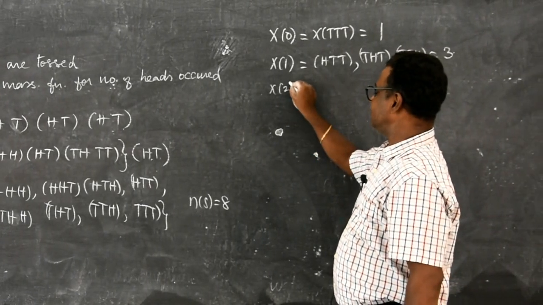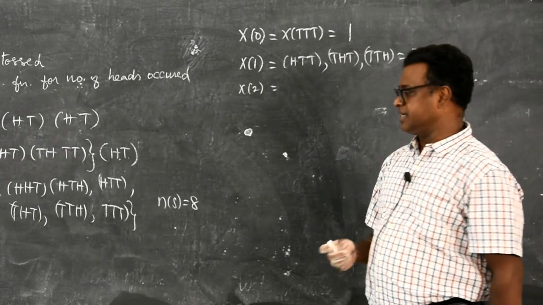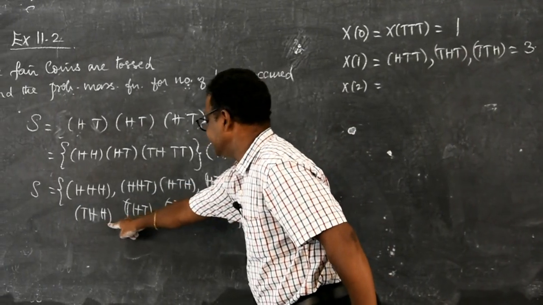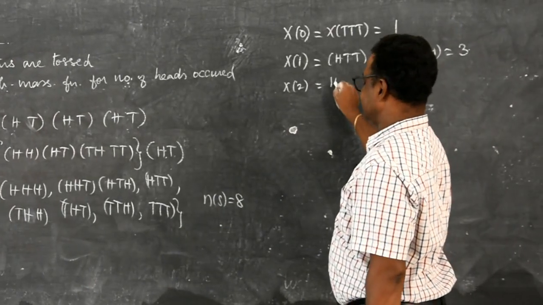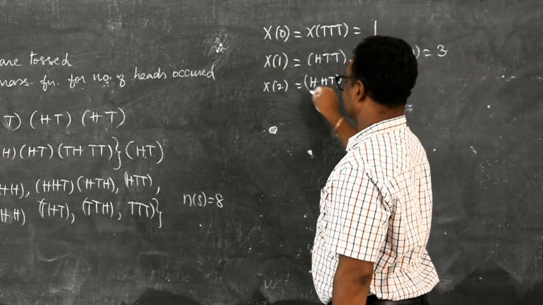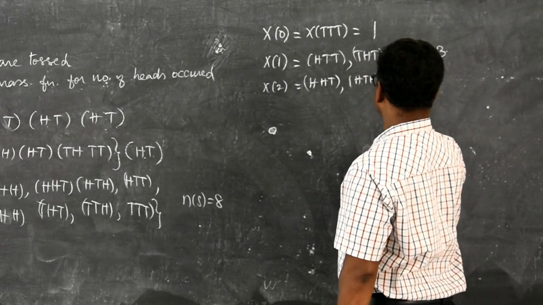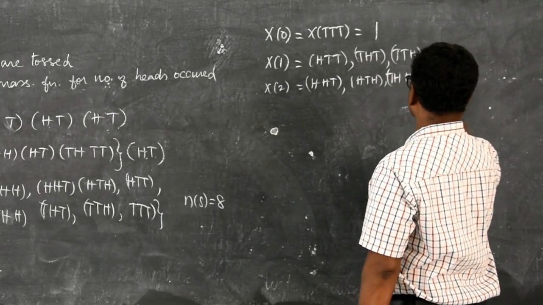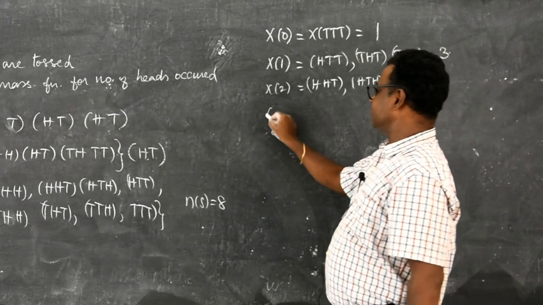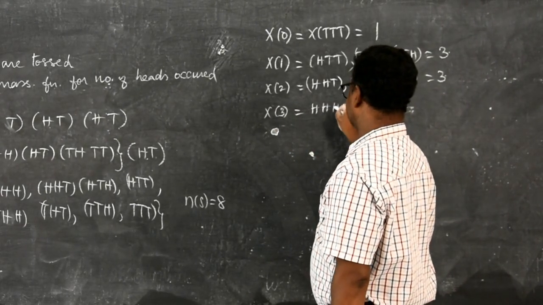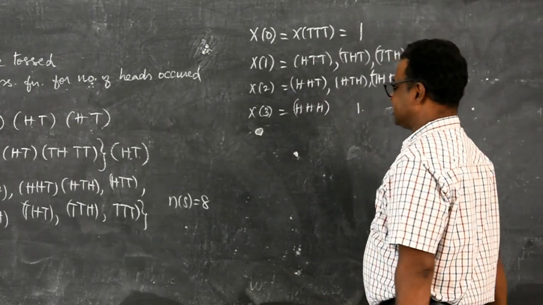Now, X equal to 2, 2 heads occurring: HHT, HTH, THH. So, it occurs 3 times, and then X equal to 3 means only one time, HHH. So, it occurs only one time.